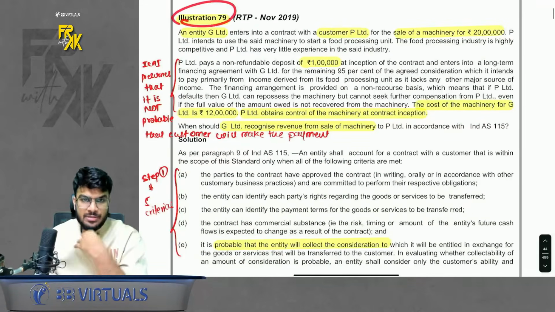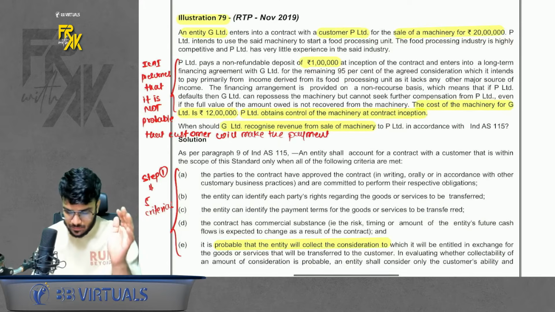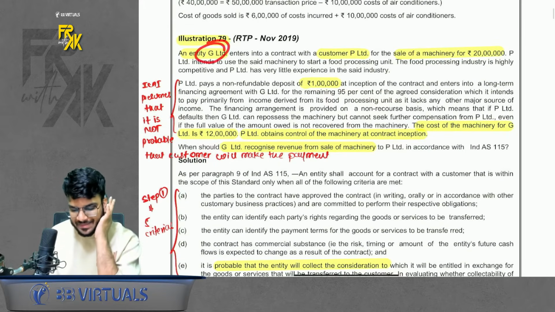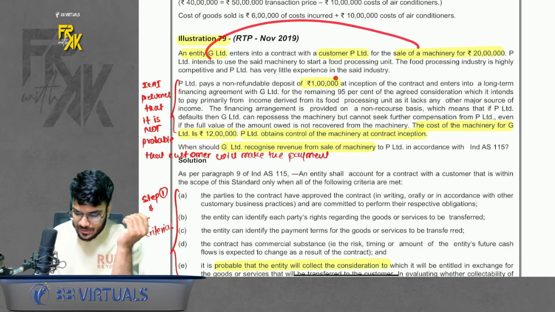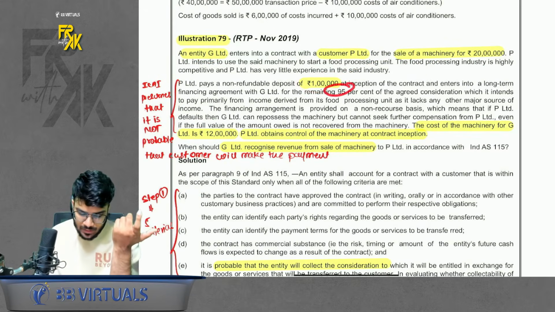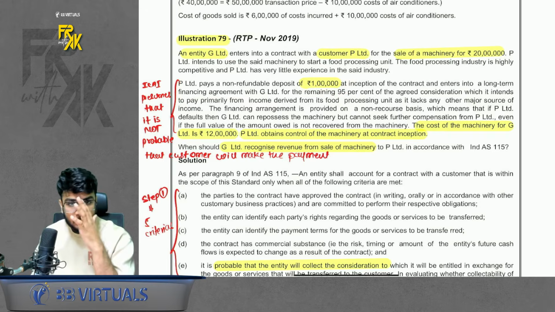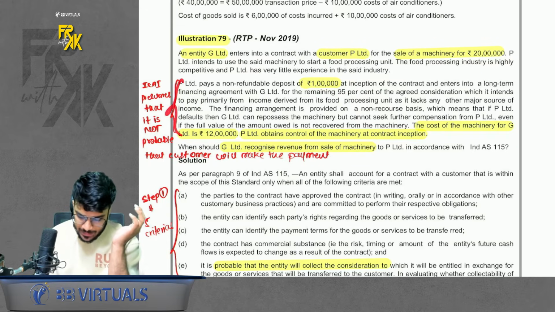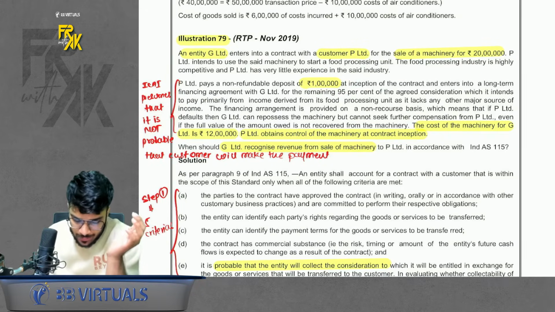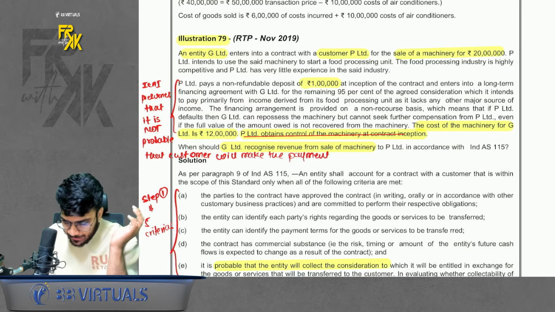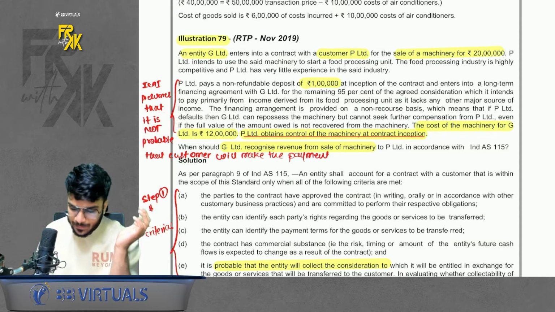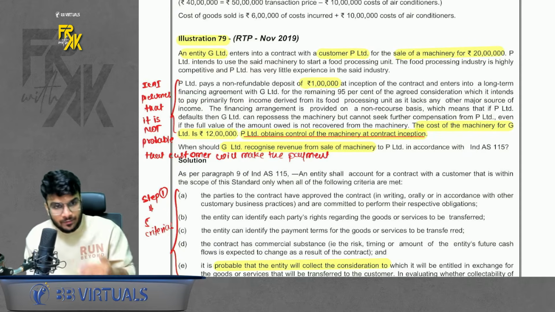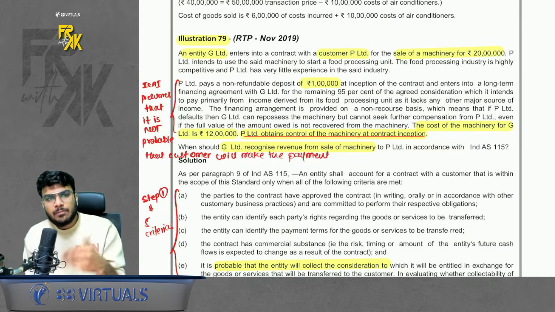79 is an interesting question. See, I'll just give a briefing of it. Not LDR, but a basic question. Basically we sell a machine on EMI basis. We sell a machine where we receive a down payment of 1 lakh and for the balance we are giving an EMI option to the customer. So here it says when to book the revenue and also mentions that the customer obtains control at the inception. So normally we will say that we should book the revenue on day 1 as a company, even if consideration is not yet received on day 1. Sale has happened, so you can book the revenue on day one.